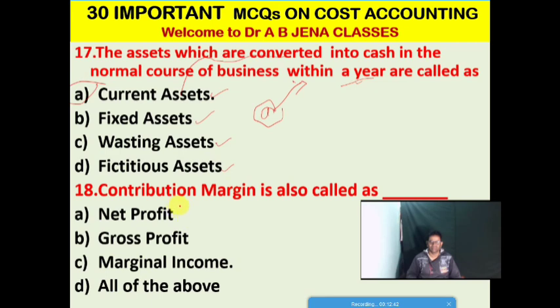So next one, MCQ, contribution margin is also known as what? Option A, net profit. Option B, gross profit. Option C, marginal income. And the last option, all of the above. Friends, contribution margin is also known as marginal income. So C is the right option for this MCQ.